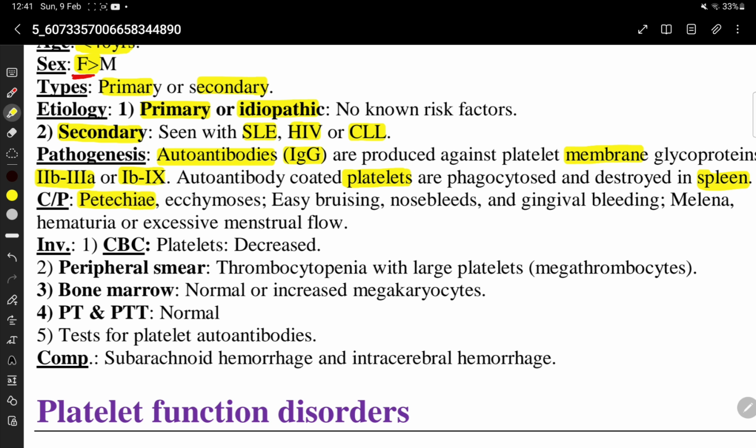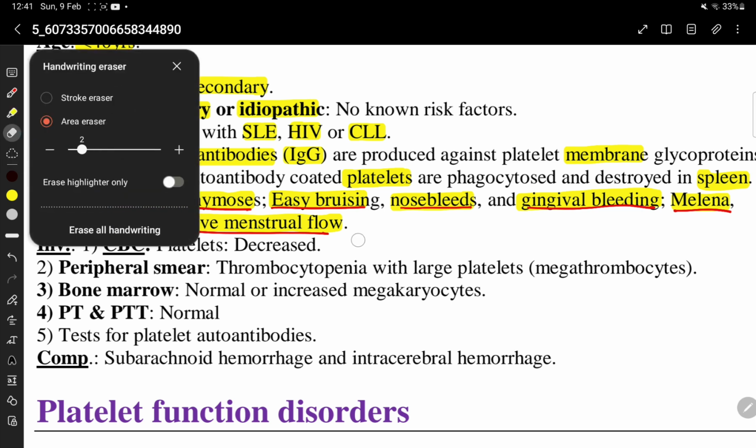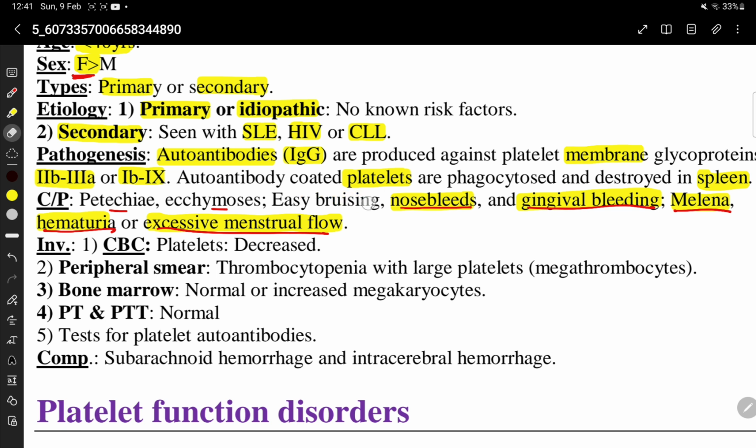Clinical presentations: petechiae, ecchymosis, easy bruising, nosebleeds, gingival bleeding, melena, hematuria, and excessive menstrual flow.